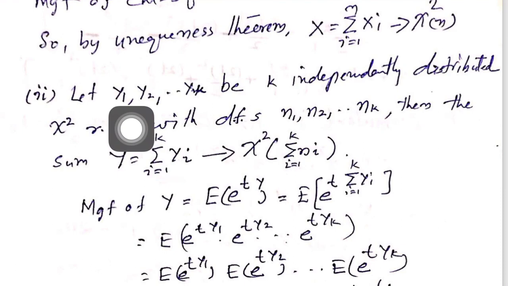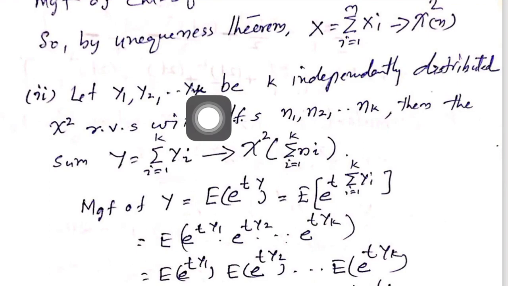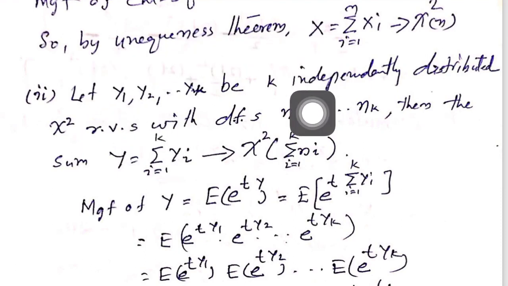Y1 has a chi-square distribution with n1 degrees of freedom, Y2 has a chi-square distribution with n2 degrees of freedom, etc. Yk follows a chi-square distribution with nk degrees of freedom, and in addition you suppose that all are independent.